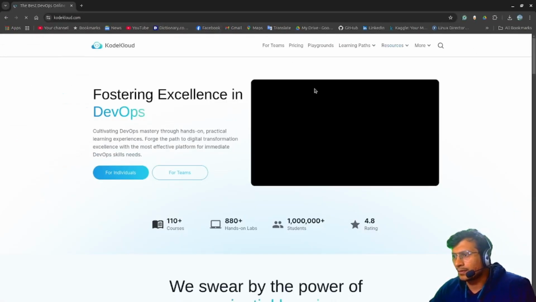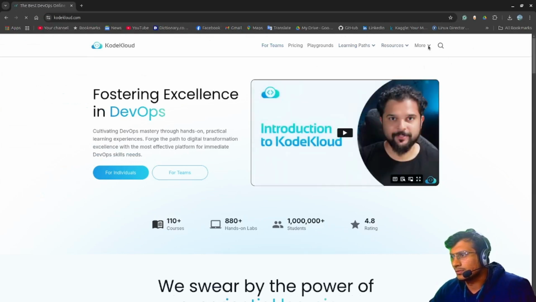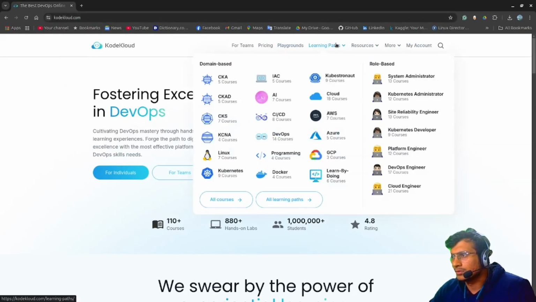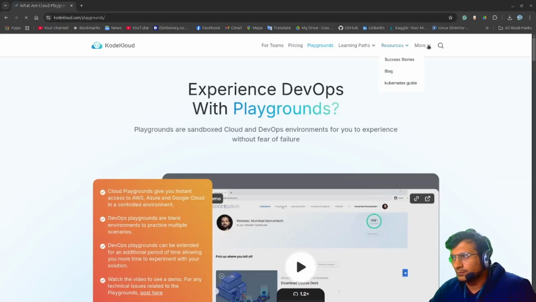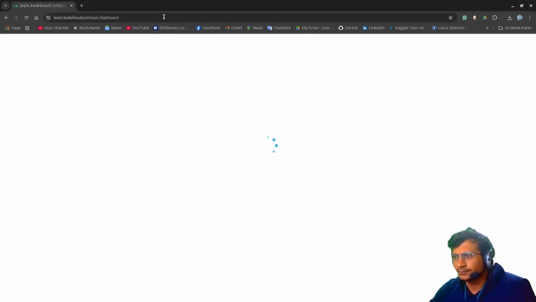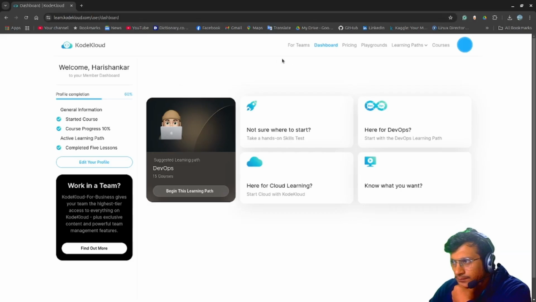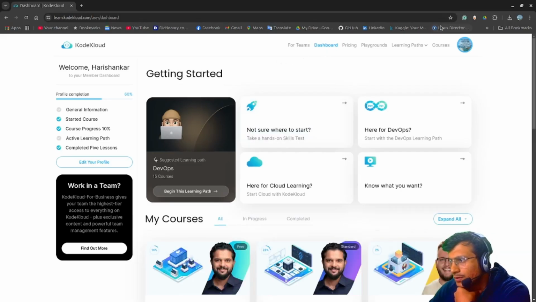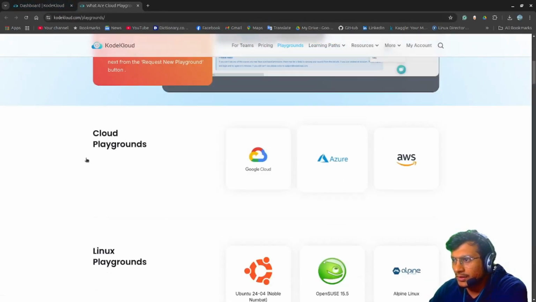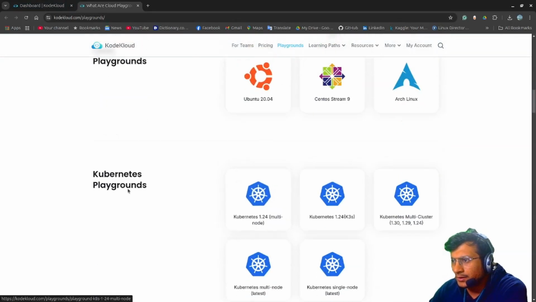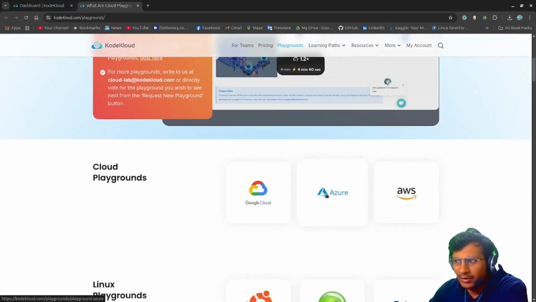Code Cloud. Okay, I'm logged in right now. Here we have playgrounds, like Google playgrounds, and there is a Kubernetes playground and everything. So we'll try on all these three clouds.